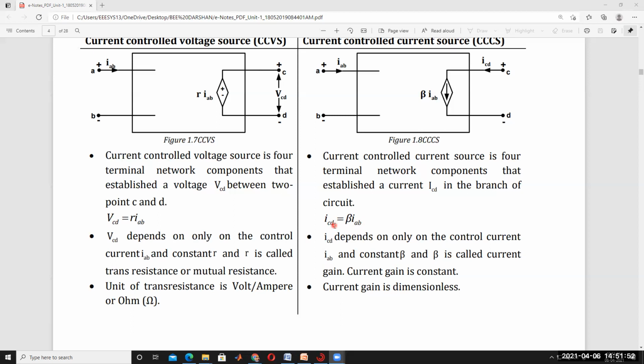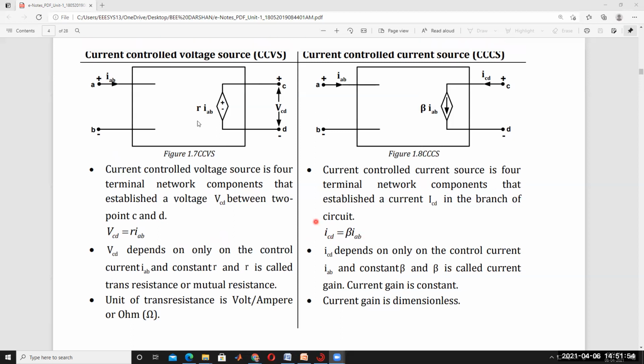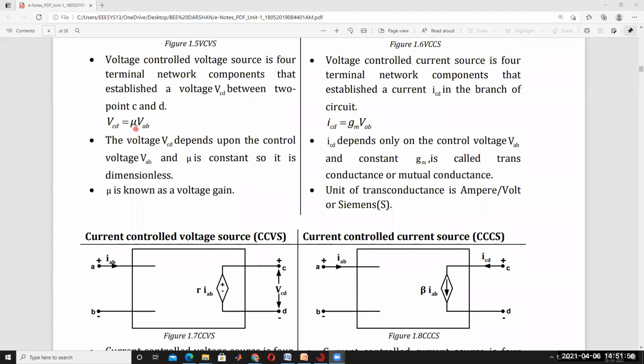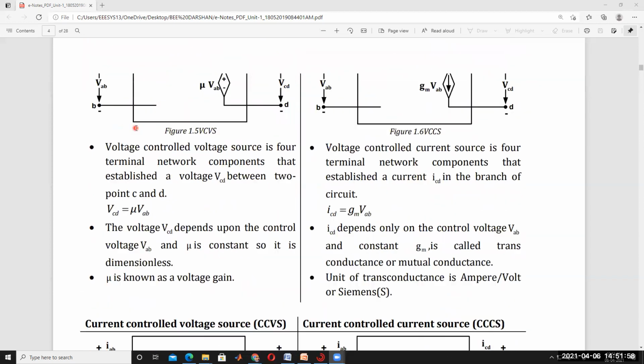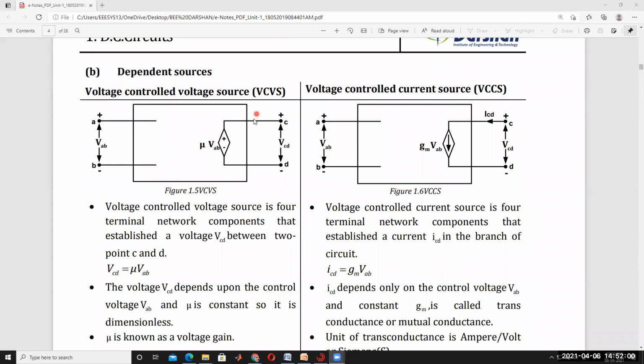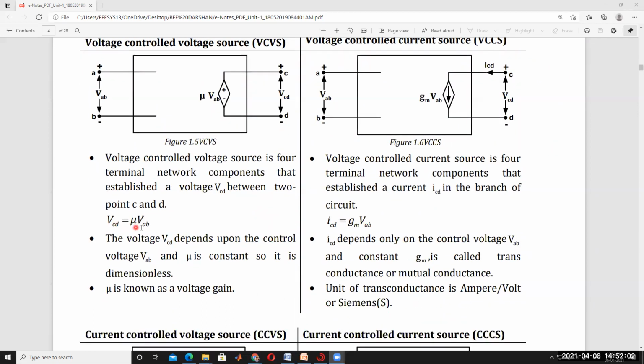That is not what current gain. Here, what is the voltage gain? Same as your voltage controlled voltage source. So mu is equal to VCD by VAB. That's why it's in volts. VCD units are volts, VAB units are also volts. No dimensions. That's why it is called voltage gain.